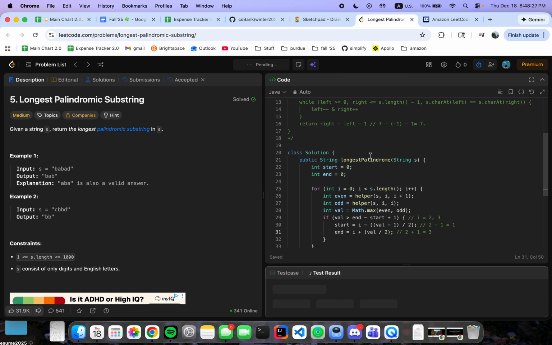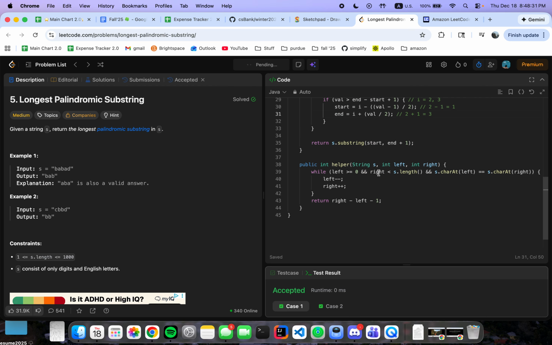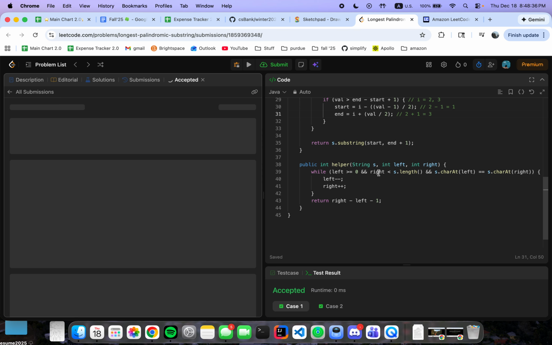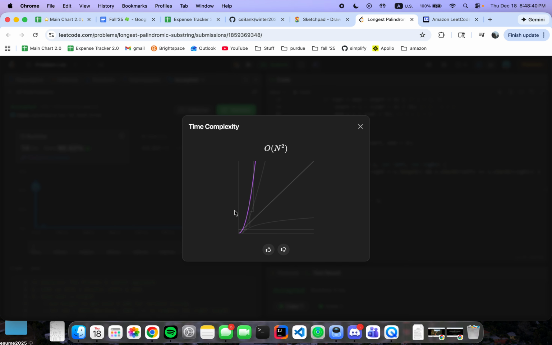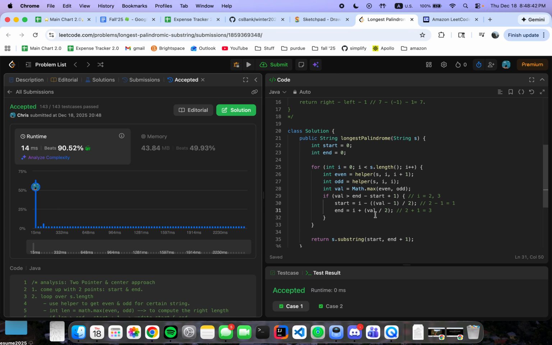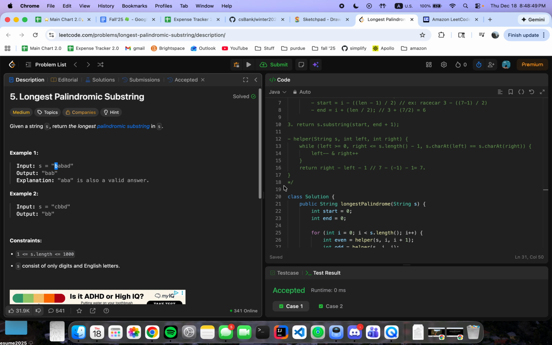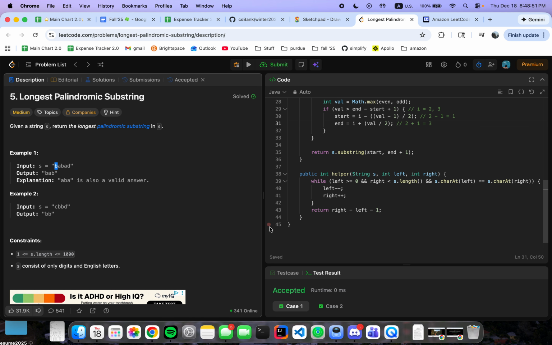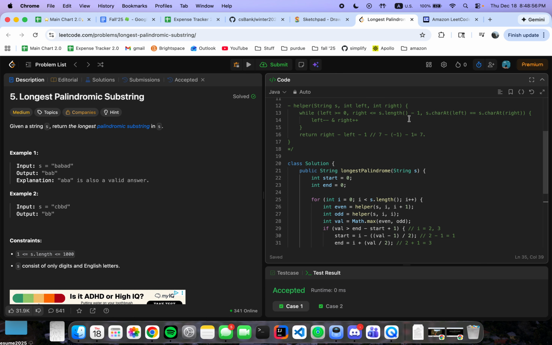So let's run that. There you go. It works. There you go. It does work. The time complexity is O(n squared), because the way we are conducting this, starting from here, for every instance we're going to loop, we are basically looping through from there. So yeah, thanks for watching, and that was question 5 of the LeetCode problem.